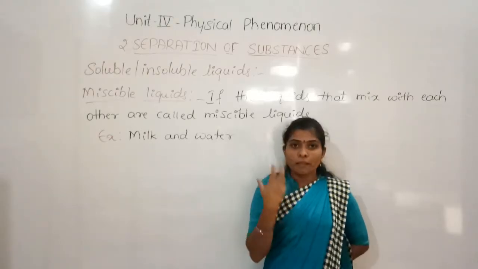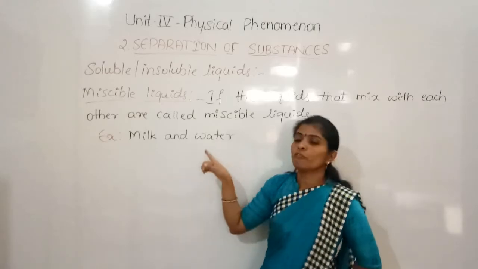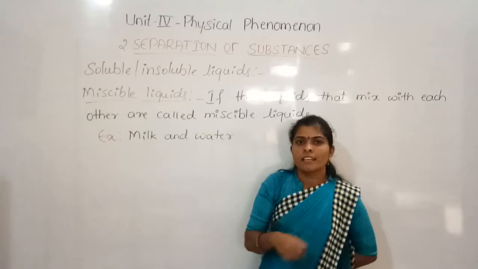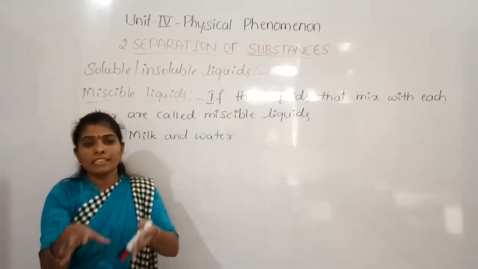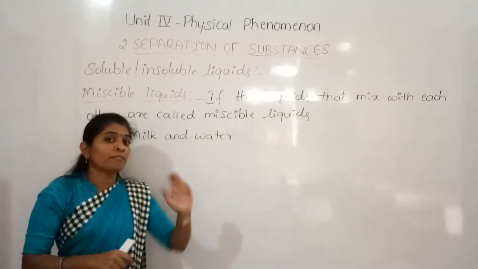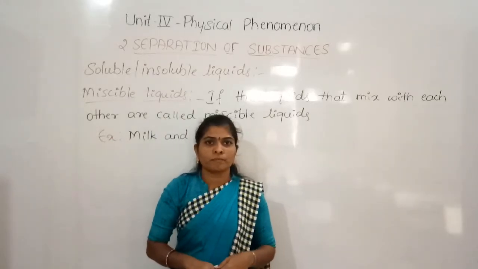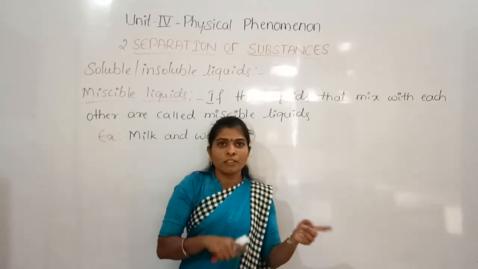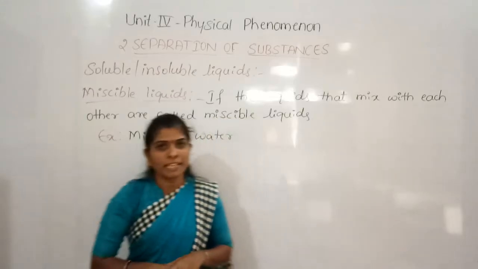When we buy the milk, they may add some quantity of water, and there they get more profit. Suppose they add 1 liter of water to 9 liters of milk, then it becomes 10 liters, right? And when they sell those 10 liters of milk, they get 1 liter of extra profit. Yes or no? Am I right?